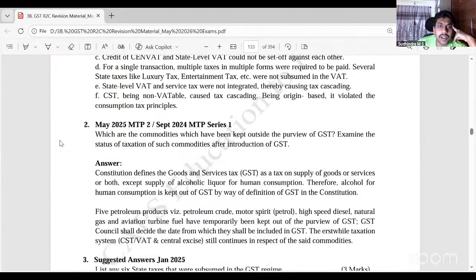Similarly, May 25 and September 24 MTP. Which are the commodities which have been kept outside the purview of GST? Examine the status of taxation of such commodities after introduction of GST. Those 5 exceptions, right? Petrol, alcoholic liquor for human consumption, what is levied? Petroleum products, what is levied? Here they have written only 2. Why? Because they have kept outside the purview. And tobacco and drugs are still under GST. GST plus extra is levied. So they have only written alcoholic liquor and petroleum products.